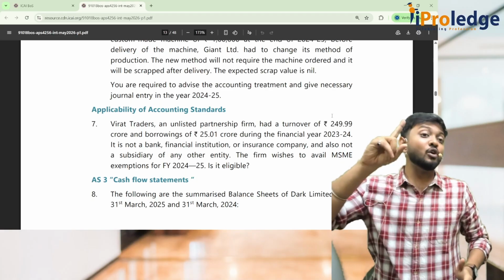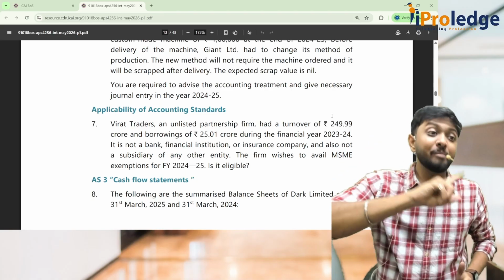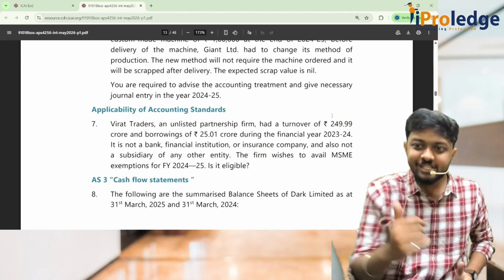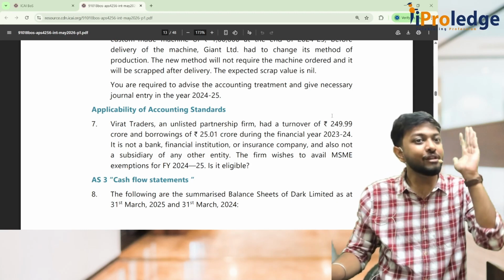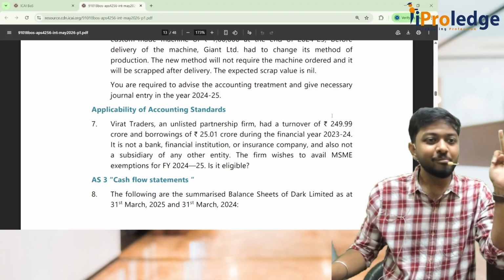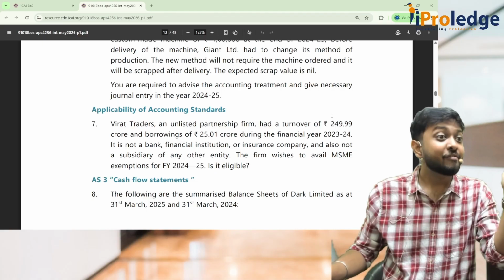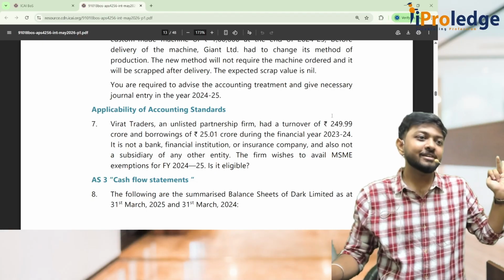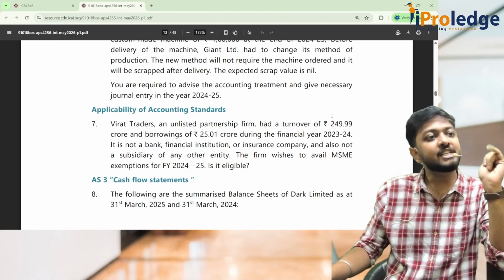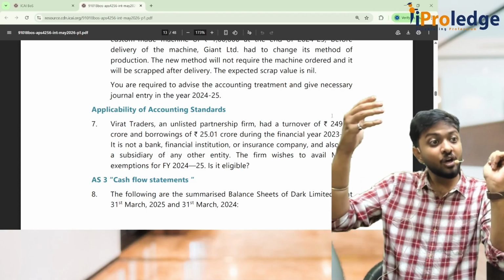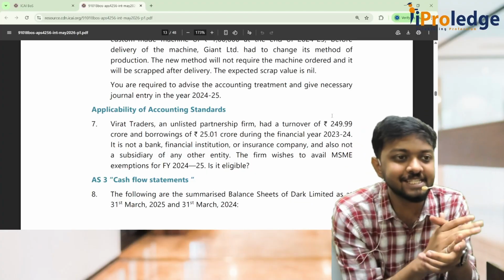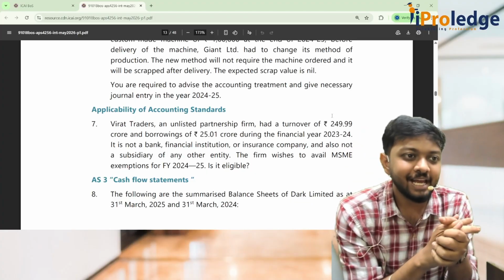First condition, they told it should not be listed. Is it listed or unlisted? Clearly in the first line they have told it is unlisted. So all the 5 conditions are satisfied. It's unlisted, turnover has not exceeded 250, borrowing has not exceeded 50 at any time during the previous year. It is not banking, finance or insurance, and it's not even a holding or subsidiary of any of the 4 above. So hence Virat Traders is an eligible MSME.